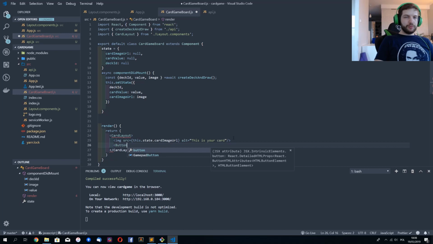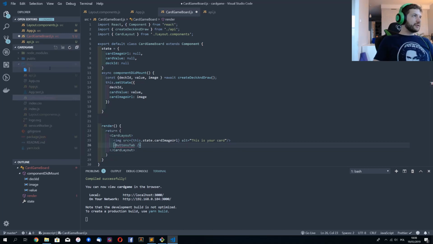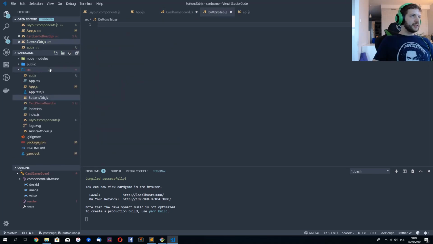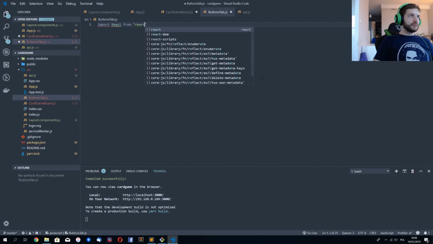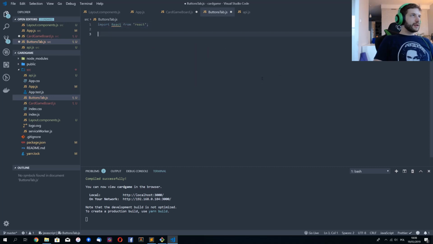Okay, so I'm gonna do buttons tab, and let me create that really quick. ButtonsTab.js. Okay, that's great. I'm gonna do import React from React, standard, and I'm gonna do const and just maybe export default. Can I do this?